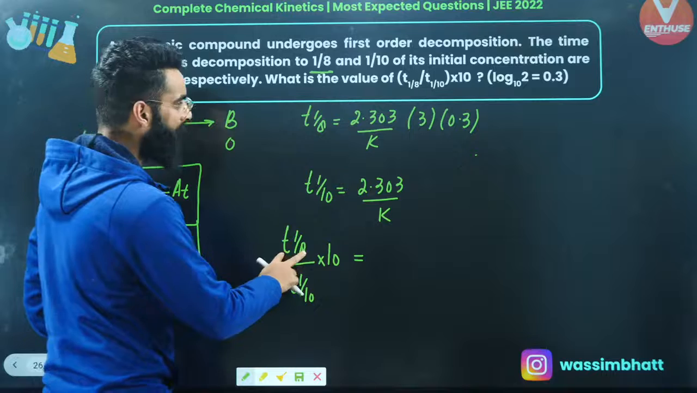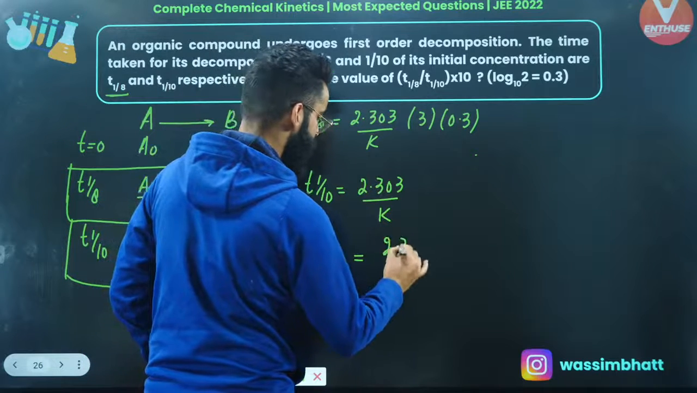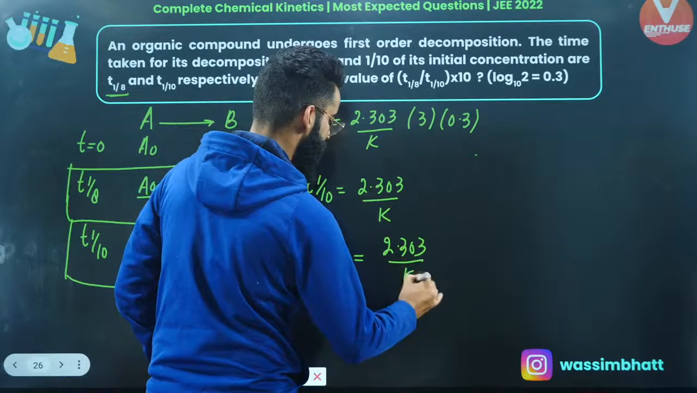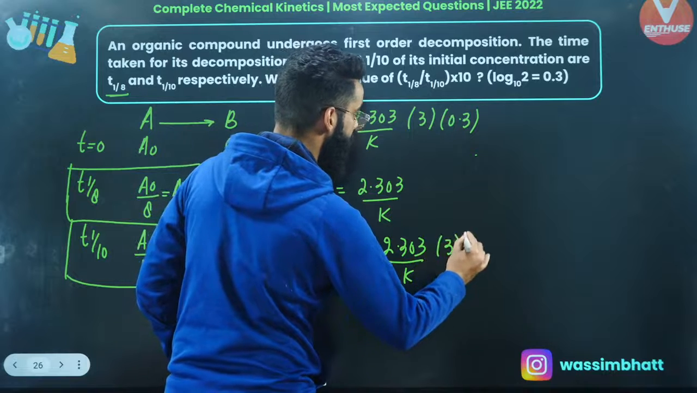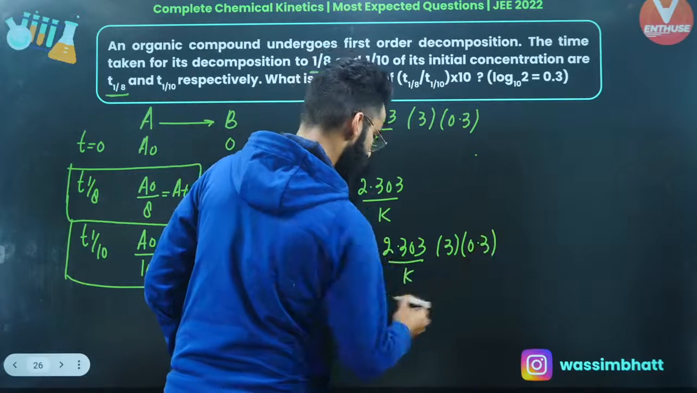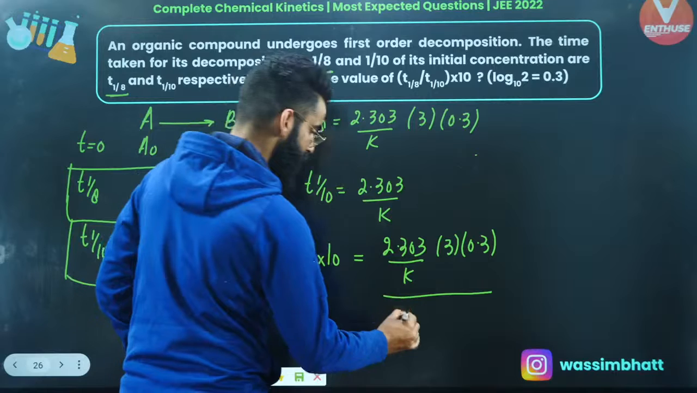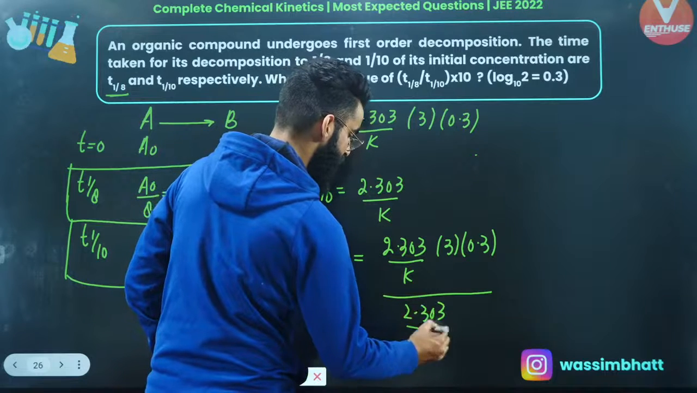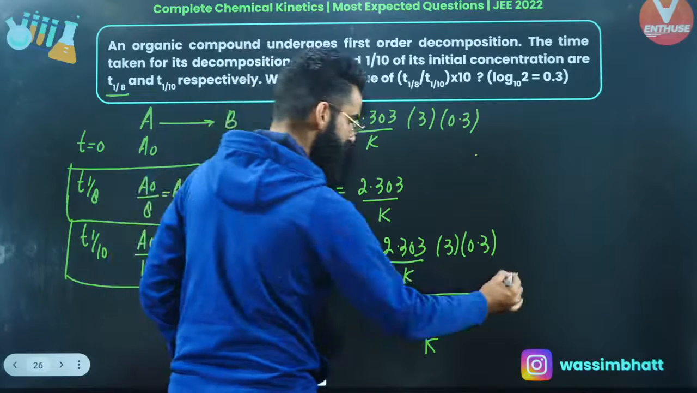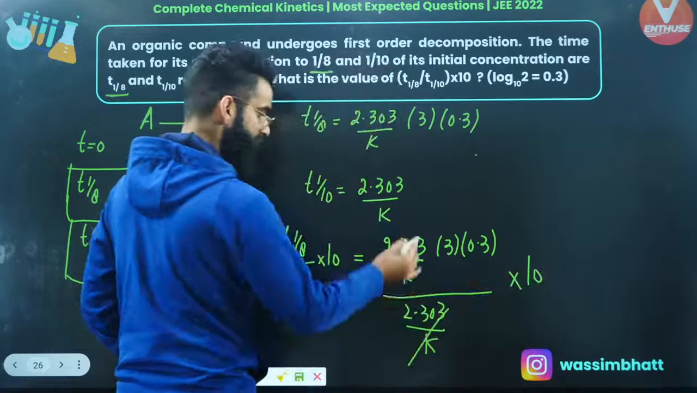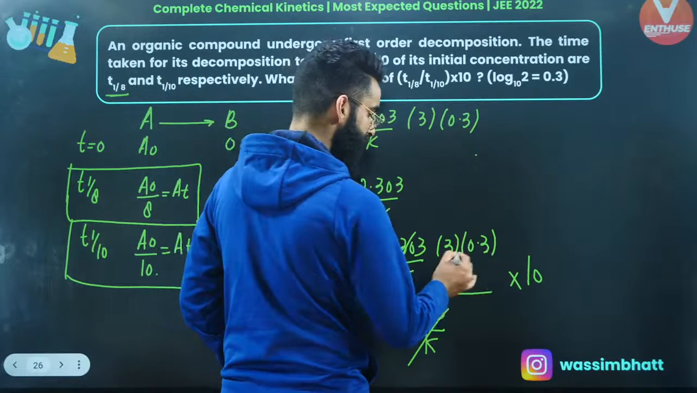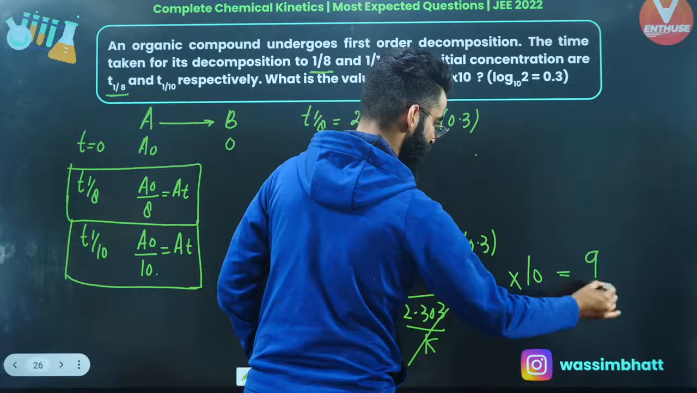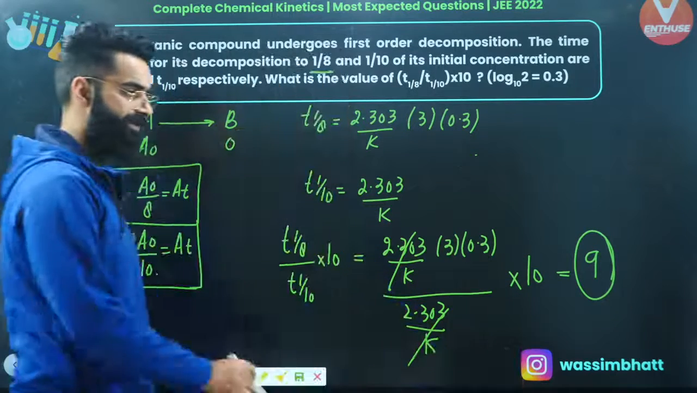Well, people, T1/8 we got to know is 2.303 divided by K, and it's going to be 3 multiplied by 0.3, whole divided by T1/10, which is 2.303 divided by K, right? And multiplied with 10. So this term got cancelled. This will become 0.9. 0.9 multiplied by 10 comes out being 9, right? So 9 is going to be the answer of this particular question as well.